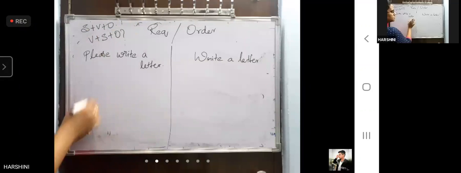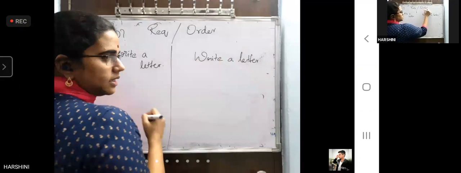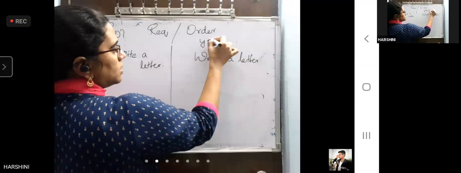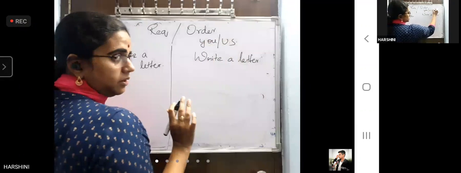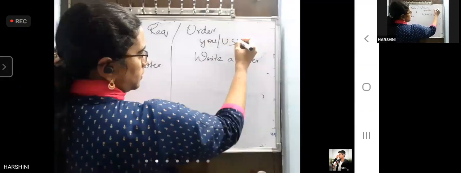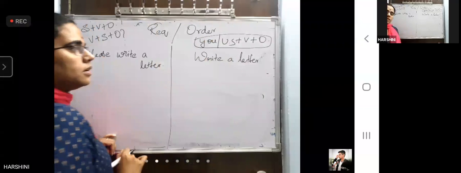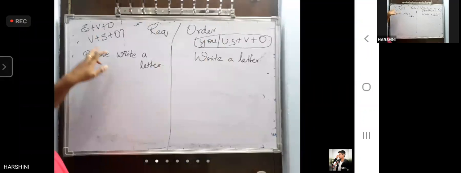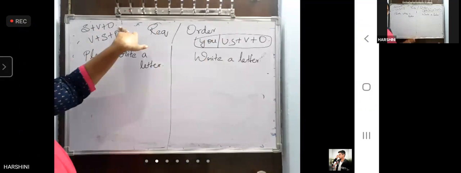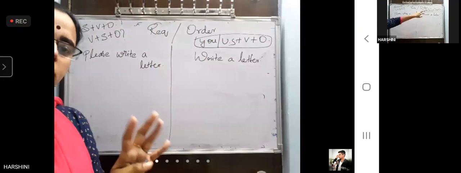Okay. Now we are writing which sentence? Imperative. The structure of imperative is, I'm just writing, U/US. US means not United States of America. I'll tell you what it is. Plus verb plus object. This is the structure of an imperative sentence. Maybe from your childhood teacher was teaching this is the structure, this is the structure, but every sentence has its own structure. You have to know all the 4 basic structures.